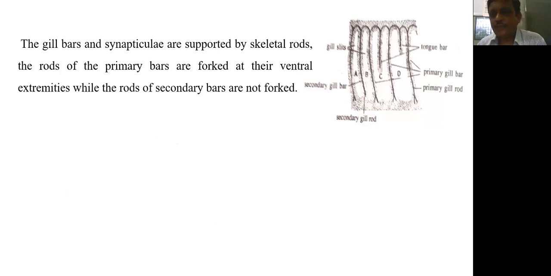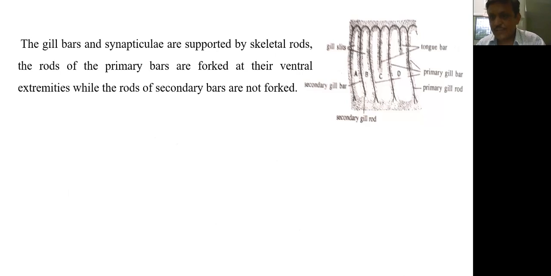So here in this diagram, it is clearly seen the tongue bar, which is growing downward. So primary gill bar, and in between the two primary gill bars, there is a growth of tongue bar, and that tongue bar grows posteriorly downward on the ventral side. So gill bars and the synapticulae are supported by skeletal rod. The rod of primary bars are forked.